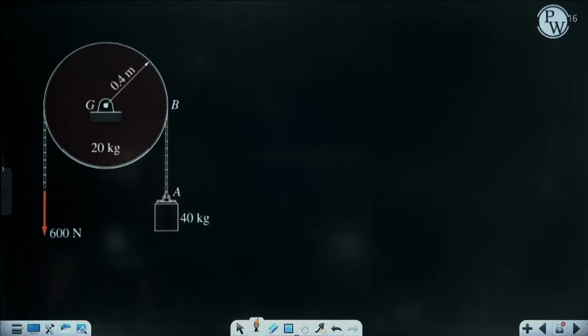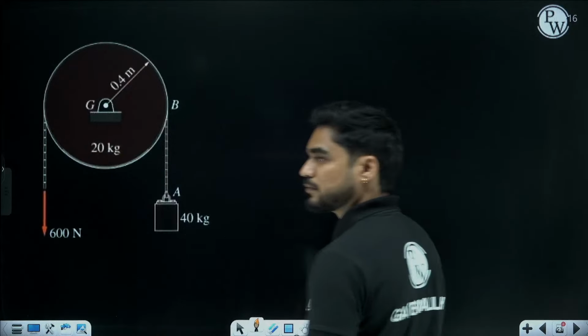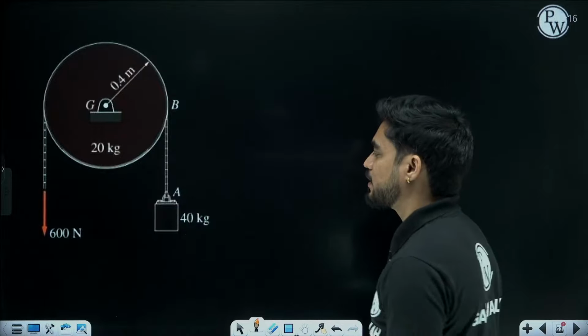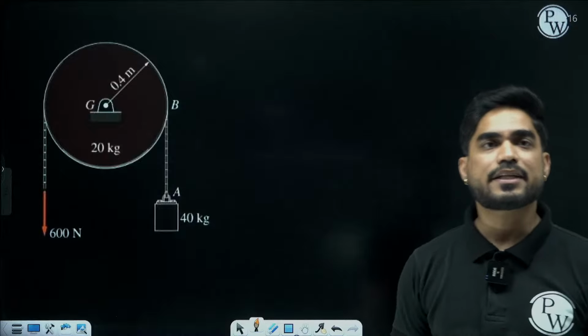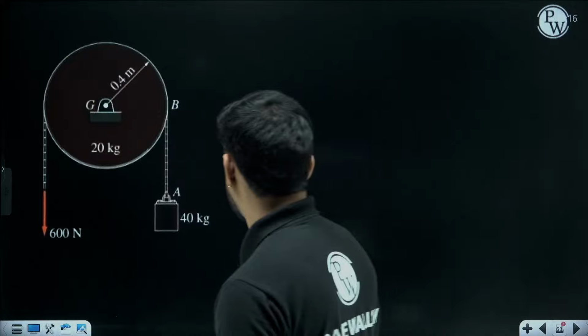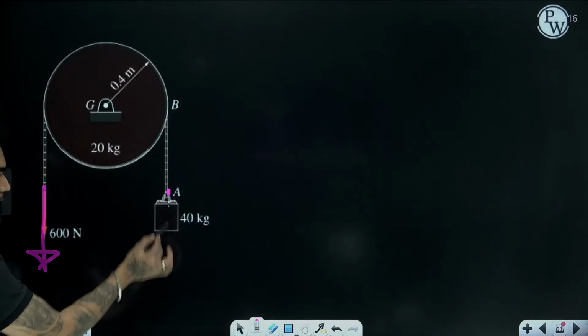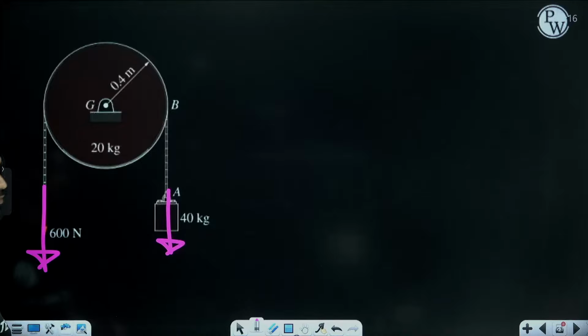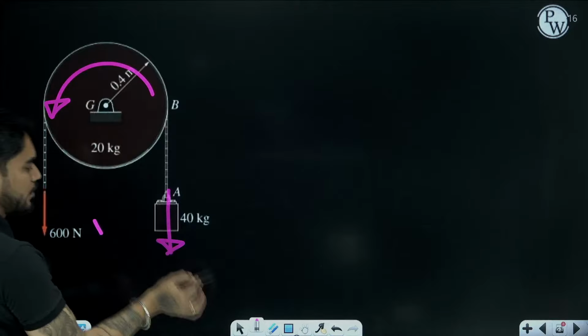You can see on one side we are applying a force of 600 Newton. On another side there is a weight of 400 Newton. In which direction is the pulley going to move? This is 600, this is 400. So obviously the pulley will move like this. Yes or no?